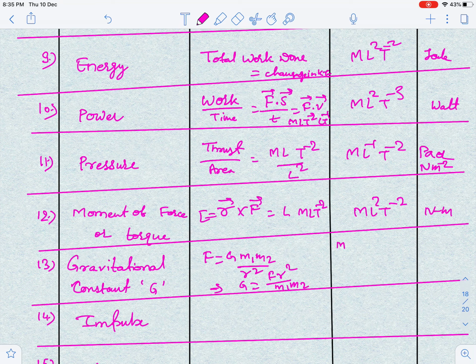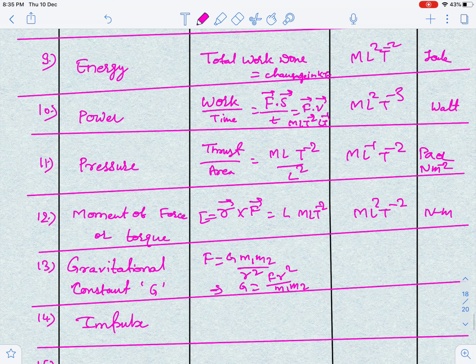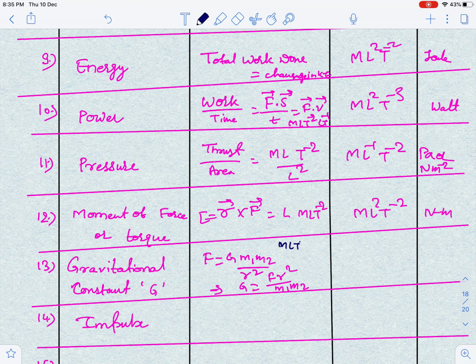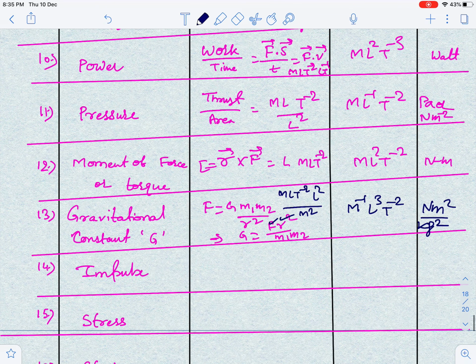So F is MLT^-2, into L^2 upon M^2. So M^-1L^3T^-2 is the dimension, and its unit is Newton meter square upon kg square.